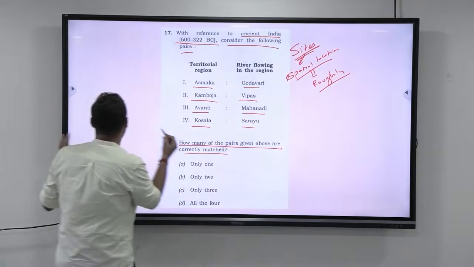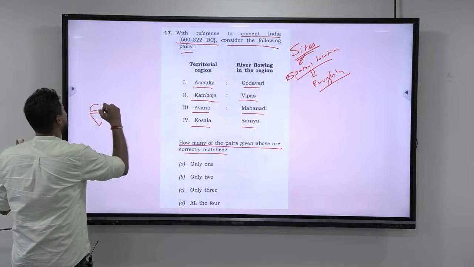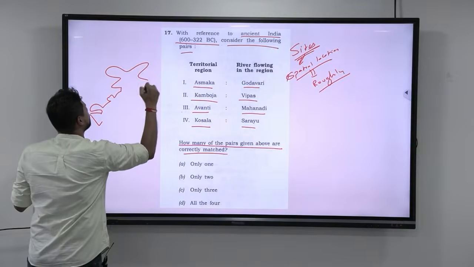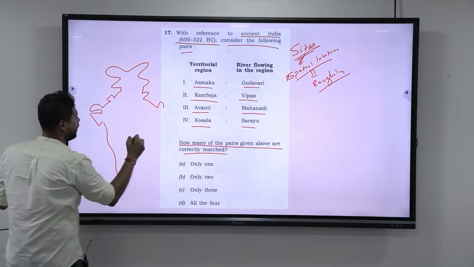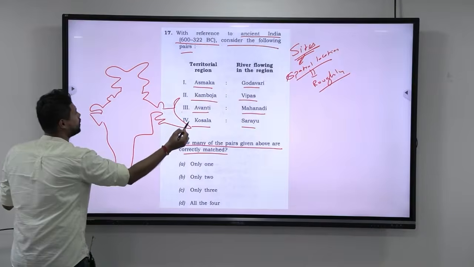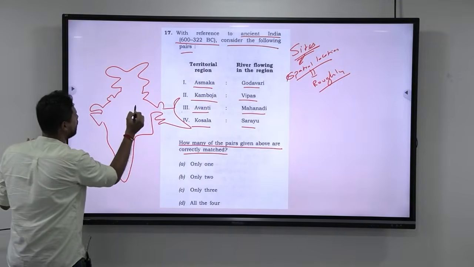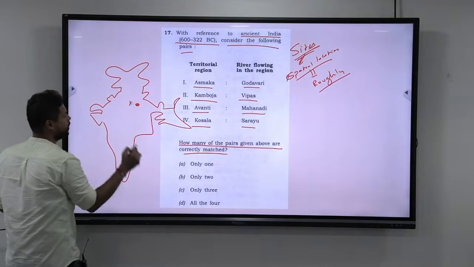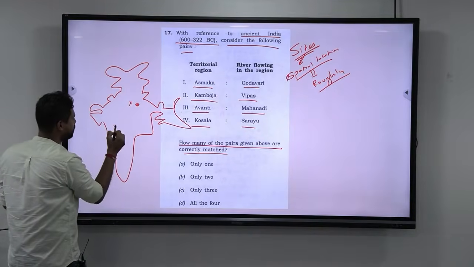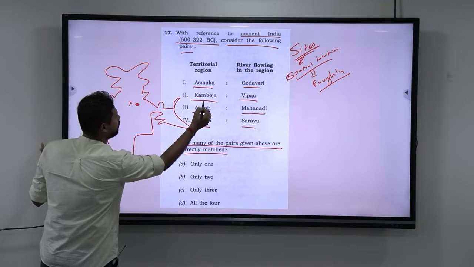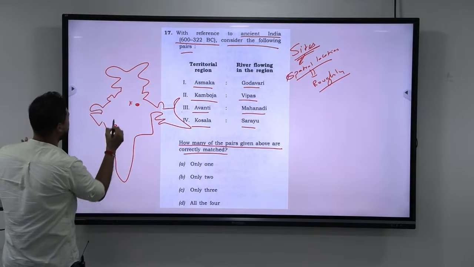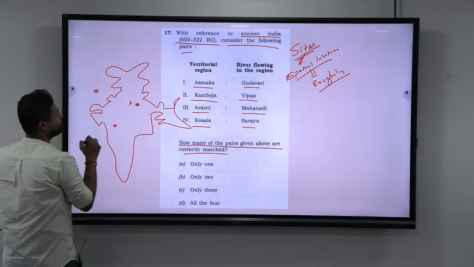For example, look at this. If I can draw the India map and then just write this, okay. For example, Kosala is somewhere in the Gangetic plain. This is Kosala. Then you have Avanti. Avanti is in western Madhya Pradesh. Then you have Kamboja. Kamboja is in northwest India. Okay.